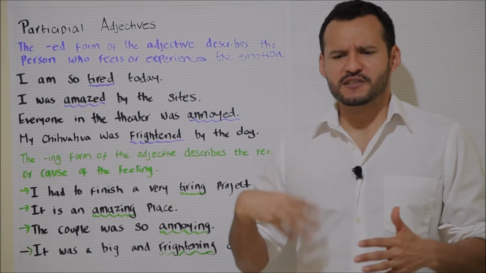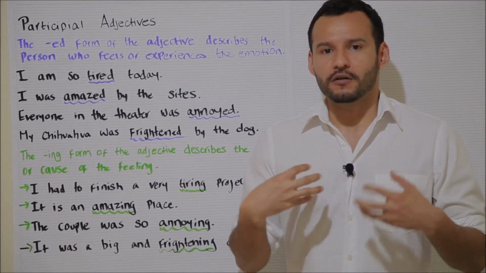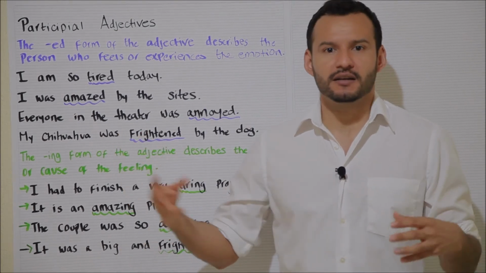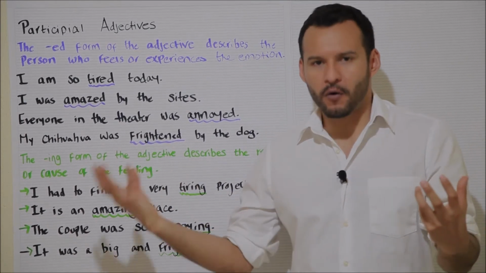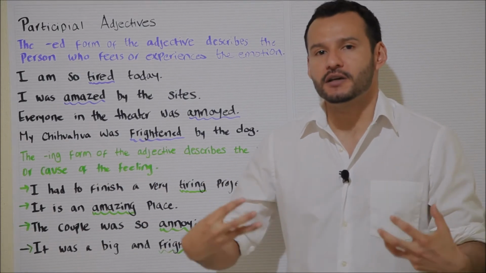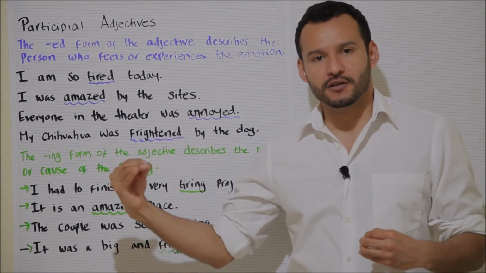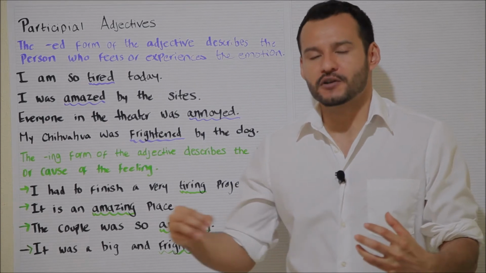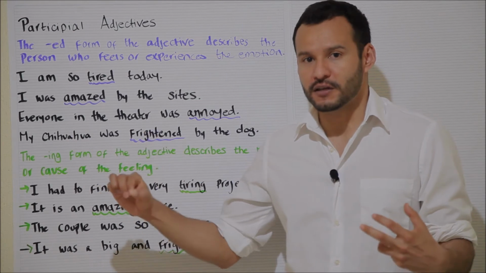Rather, these adjectives typically have something to do with some kind of emotion or feeling. So if you think about something like amazed, amazing, that's something that you feel. Or bored, boring, it's the same thing. Interested, interesting, it's some kind of feeling or emotion. And so we use the ed form of the adjective to describe the person who is actually feeling that particular emotion, who is experiencing that particular feeling.